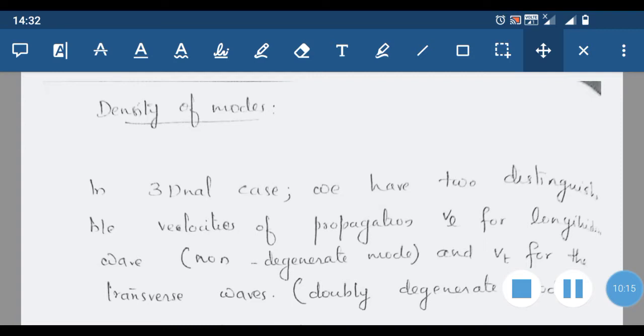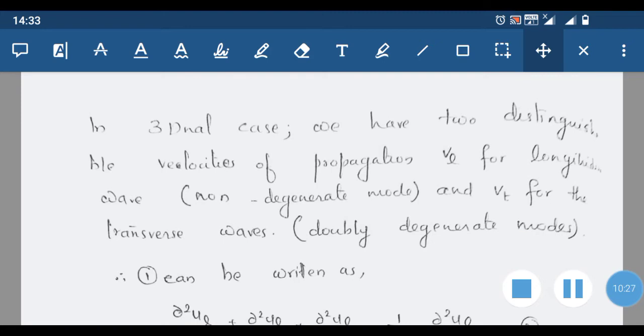Now we are extending the same result to the three-dimensional case. In the three-dimensional case we have two distinguishable velocities of propagation, VL for longitudinal waves and VT for the transverse waves.